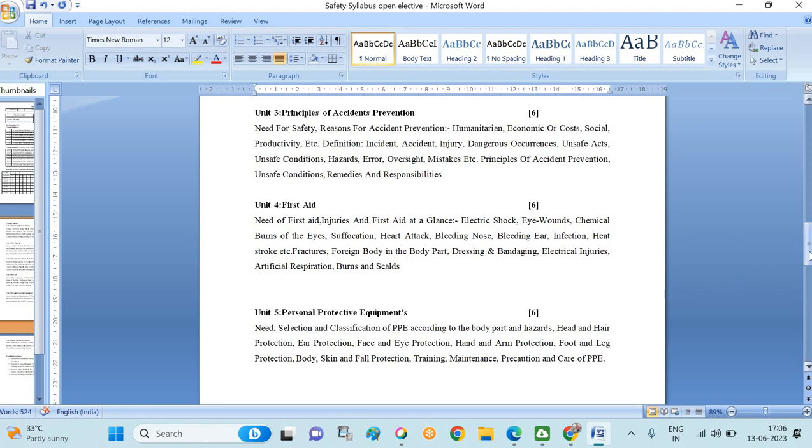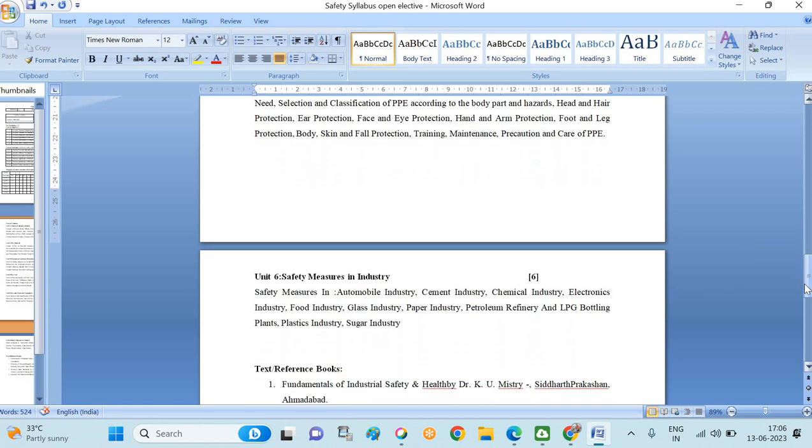The last topic belongs to safety measures in industry. The earlier topics cover the different types of accidents and accident prevention theories; first aid and personal protective equipment are the protection part. The last topic belongs to safety measures in industry.